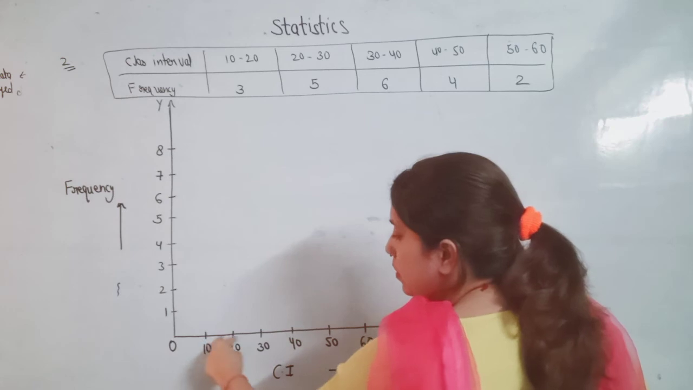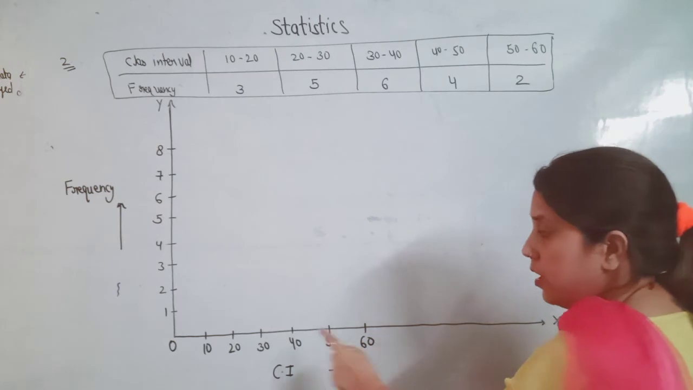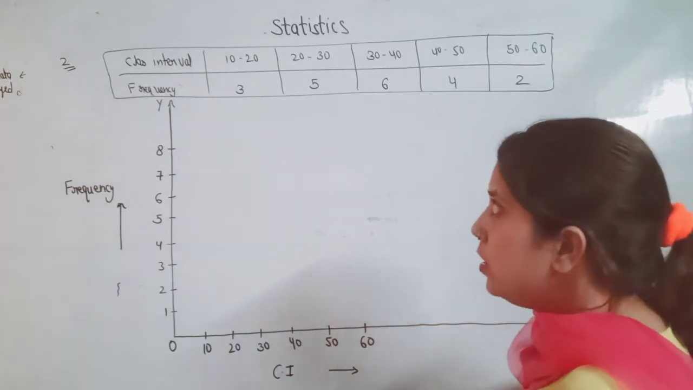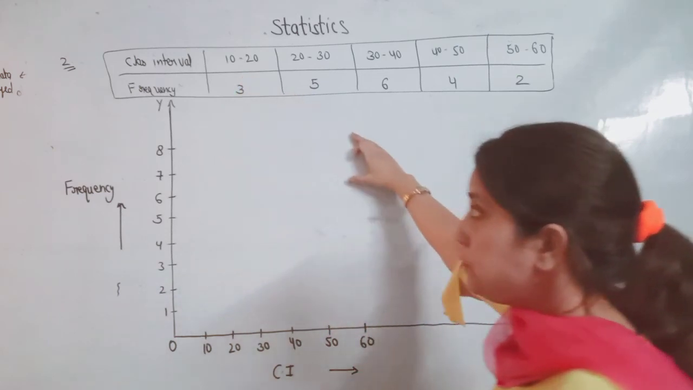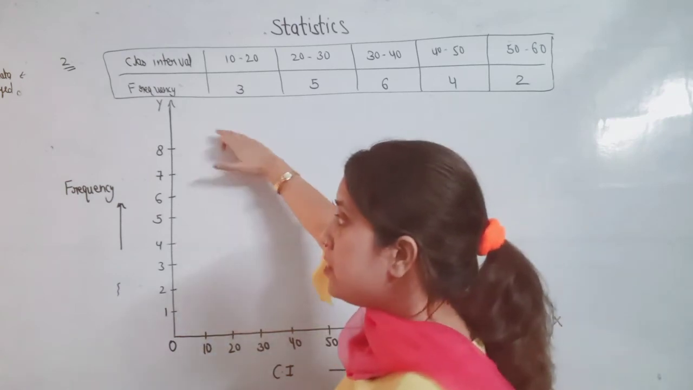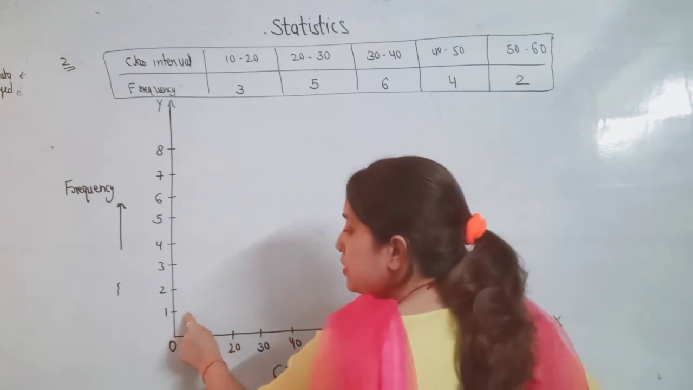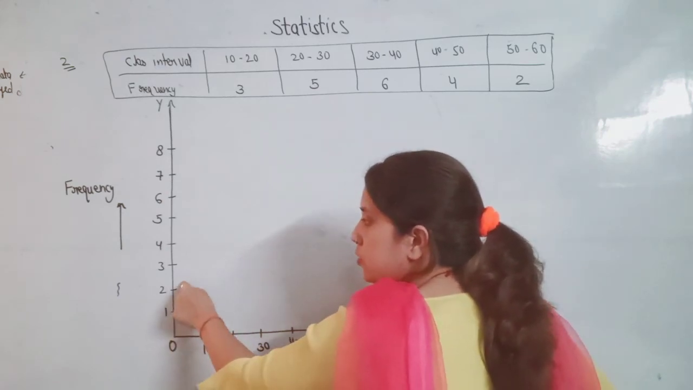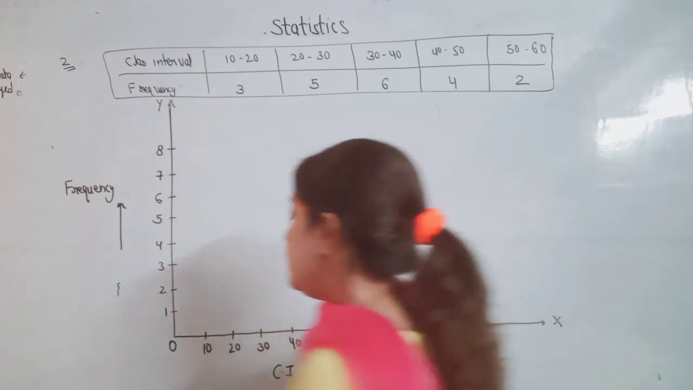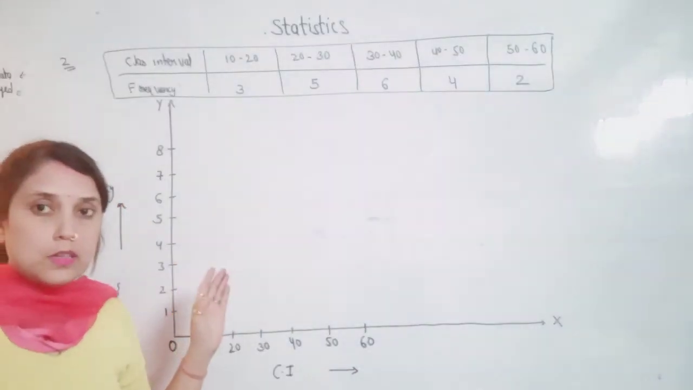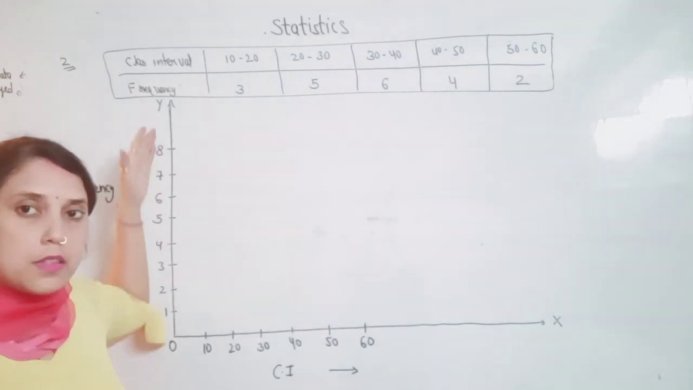So we take an equal gap between each number: 10, 20, 30, 40, 50, 60. We can take a scale of 1 centimeter equal to 10. Here is the y-axis, frequency. Again we take equal gaps: 0, 1, 2, 3, 4, 5, 6, 7, 8. You can take a different gap also, like 2 gaps: 2, 4, 6, 8, like this.